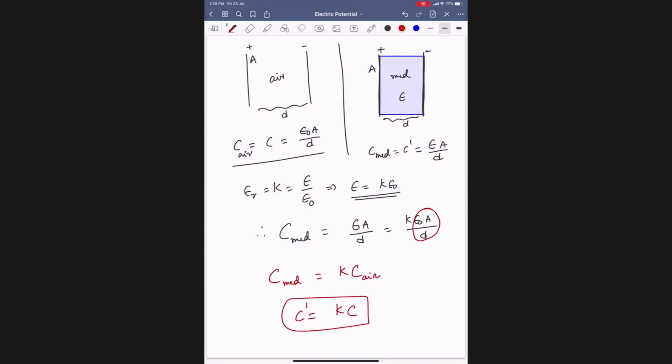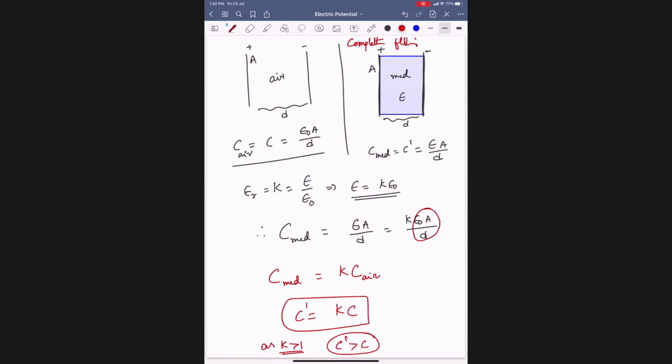That means not only by changing dimensions, if we change the medium, the capacitance will automatically change, because epsilon is different from epsilon naught. This is called completely filling. Put that in, completely filled. Then as K is greater than 1, C dash will be greater than C.